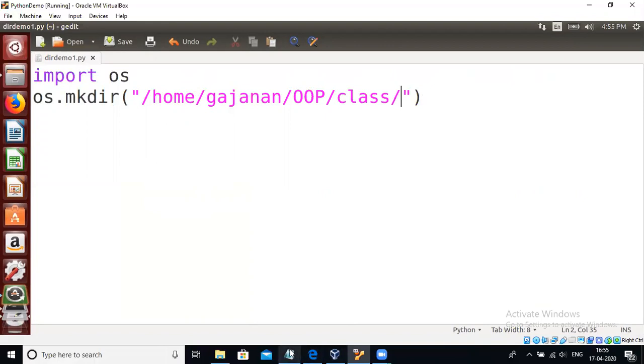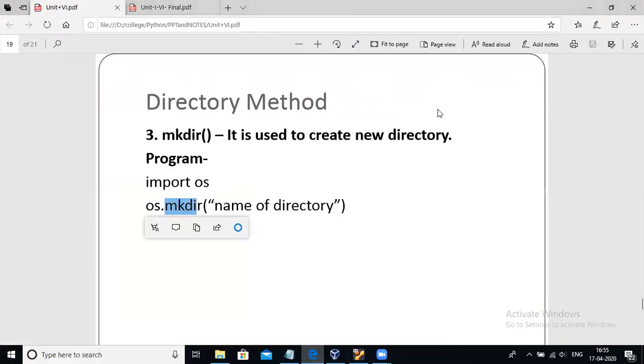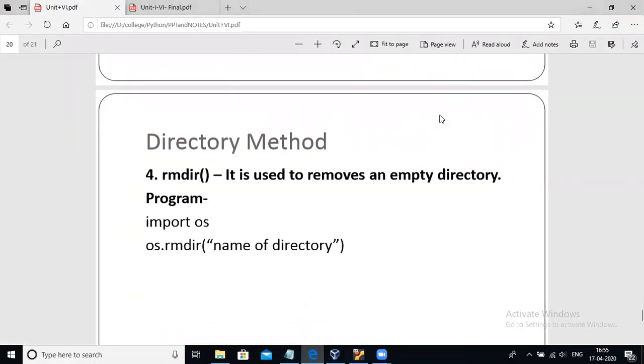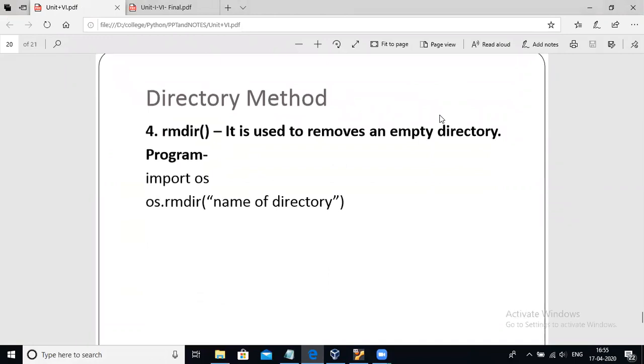Now the next method to perform operations on a directory is rmdir, right? If you want to delete any directory, you can use this rmdir method to remove the directory. The rmdir method is used to remove an empty directory. And remember, the rmdir method can remove only a user-defined directory which is created by the user.